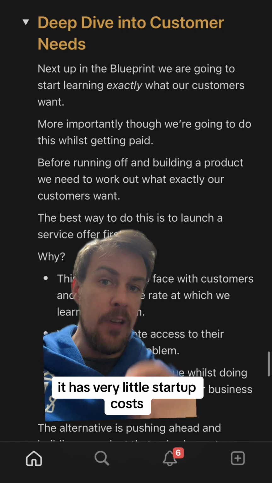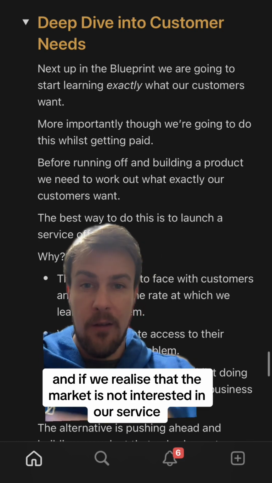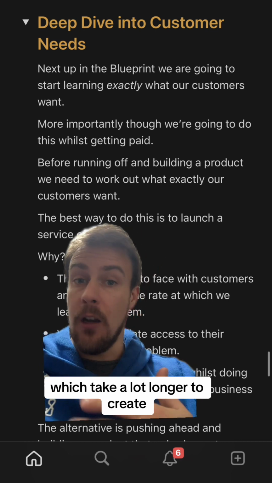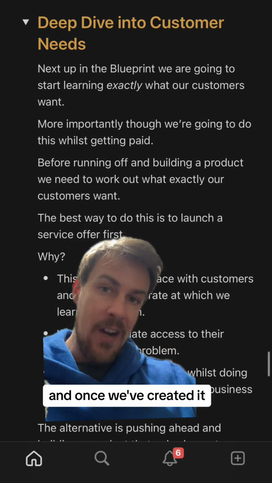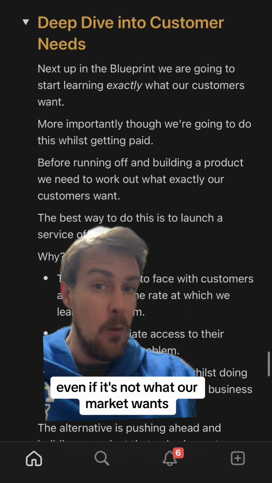It has very little startup costs, and if we realize that the market is not interested in our service, then we can very quickly change it. That's not the case with digital products, which take a lot longer to create, and once we've created it, we tend to lock in and be focused on selling it, even if it's not what our market wants.